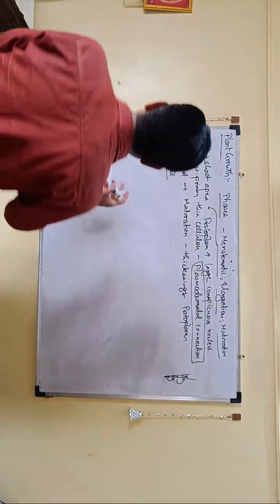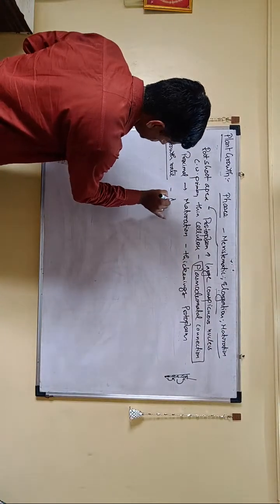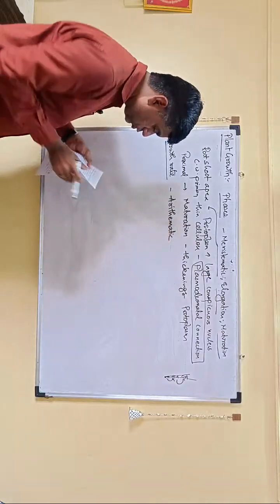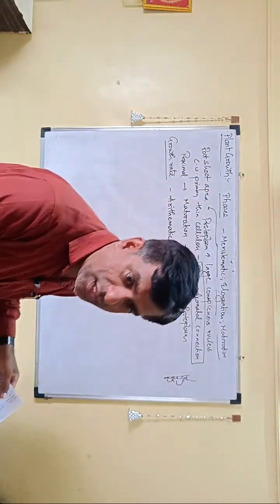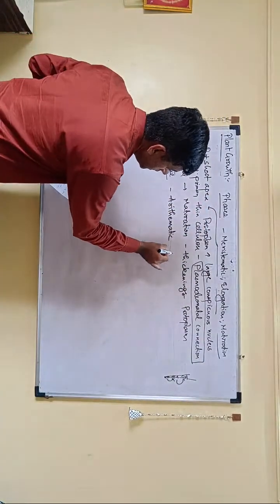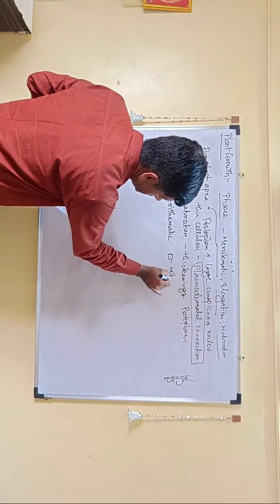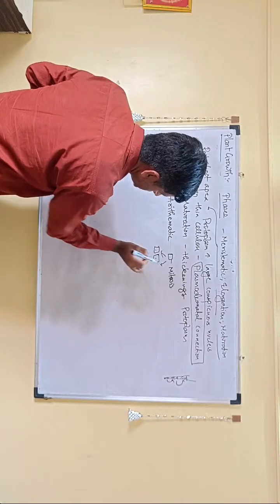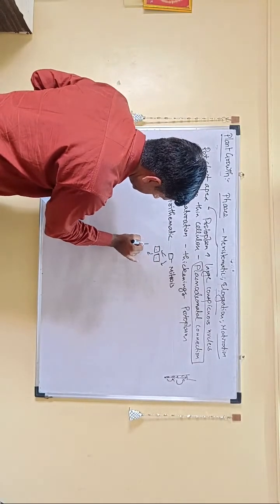We basically define this growth rate into two. You have an arithmetic growth and then you have what is called a geometric growth. In arithmetic growth, when a cell undergoes mitosis and forms two cells, you will find that out of these two cells, only one cell divides, the other doesn't divide.